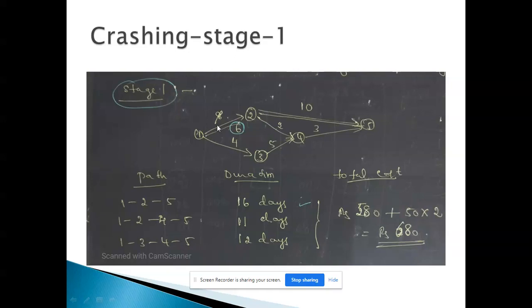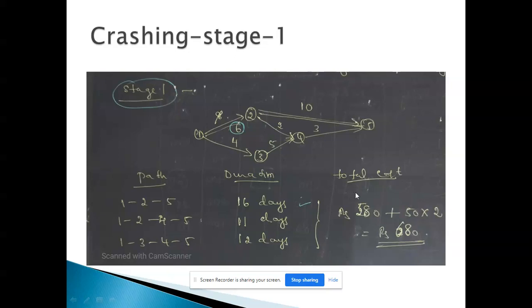If I take 1 to 2, 2 to 5, the duration is 6 plus 10, 16. If I take 1 to 2, 2 to 4, 4 to 5, it is 6 plus 2, 8, 8 plus 3, 11. And if I take 1 to 3, 3 to 4, 4 to 5, it is 4 plus 5 plus 3, 12 days. So you can see the duration for each path. After crashing 1 to 2 also, my critical path is 1 to 2, 2 to 5 only.